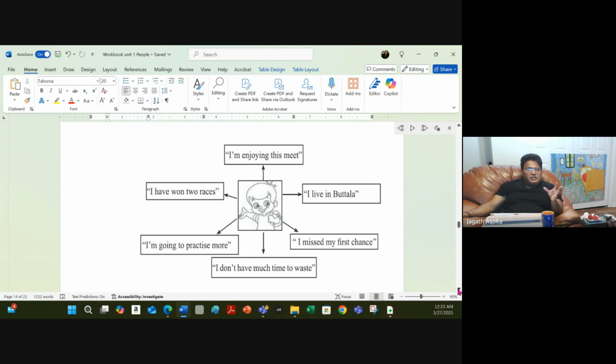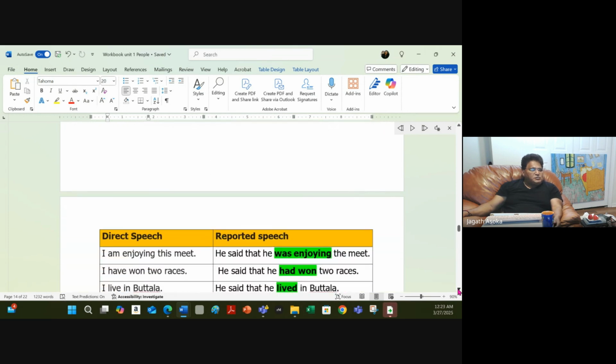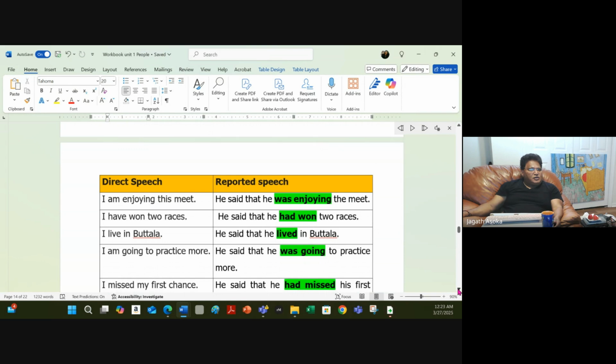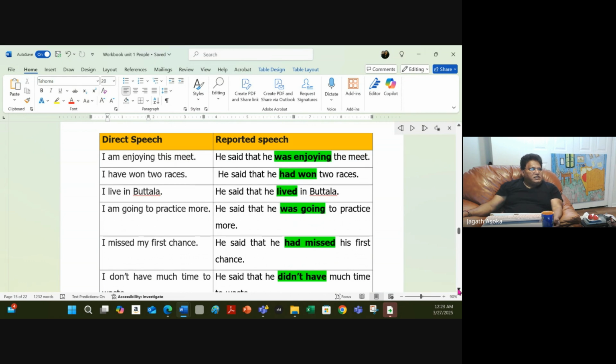As you can see, this exercise is what we call direct speech. This person is saying all these things. Your job is to take this direct speech and convert it into reported speech. So here again, the teacher has to give students time to do this exercise. When they are done, check the answers.